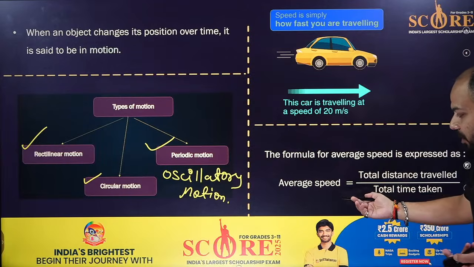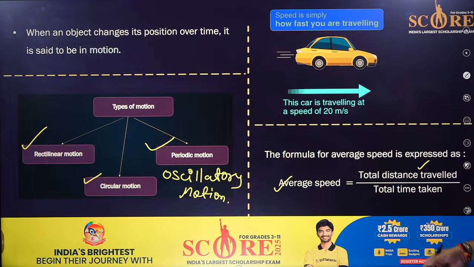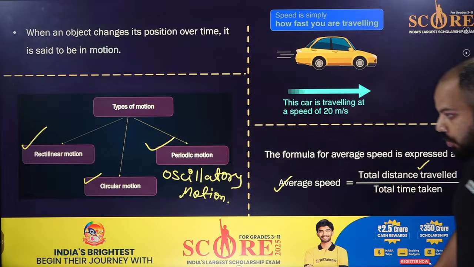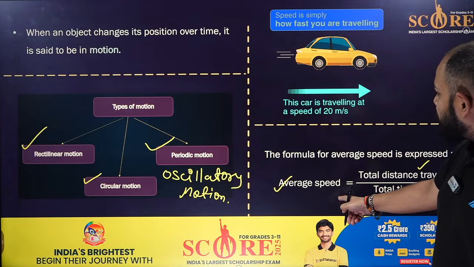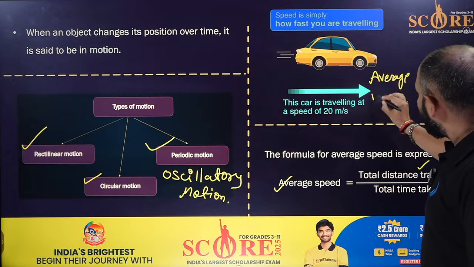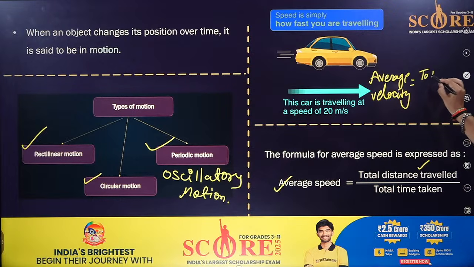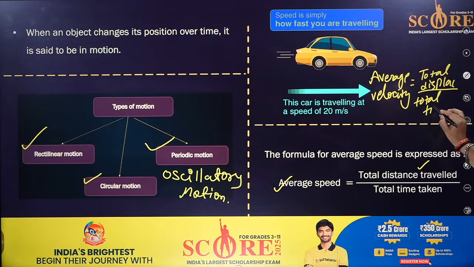Then the formula of the average speed which is required for us is what? Total distance traveled. Numericals may come in the examination from these topics. So average speed is total distance traveled upon total time. This is the formula which we need to learn. Okay, and instead of speed, if they ask for average velocity, it will be total displacement upon total time. Total displacement upon total time.